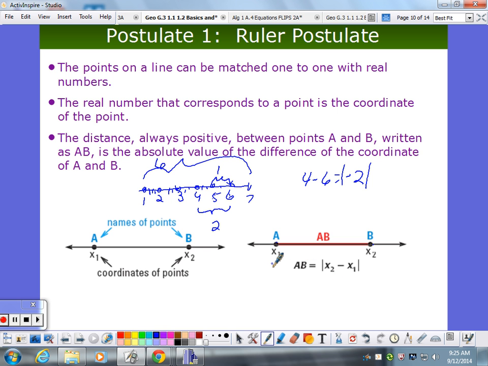Assign a number here. If this was 3 and this was 6, what's the distance? Well, subtract the 2 numbers and take the absolute value, just in case you did 3 minus 6. So we just want to make sure you're always taking the positive value.